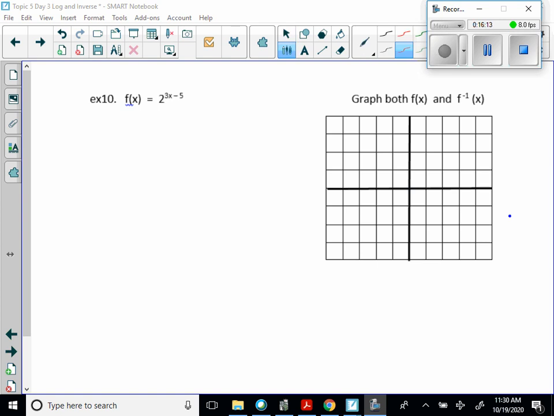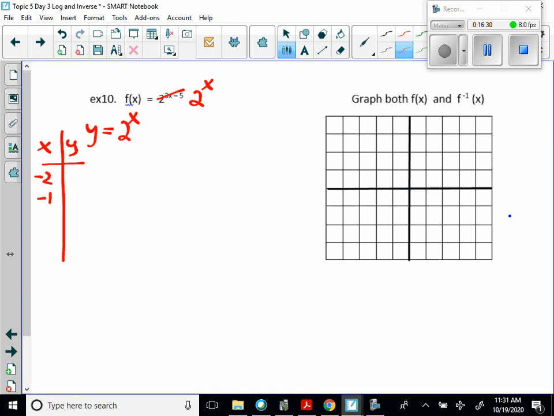Okay, for this one, we're just going to graph 2 to the x. So we're going to graph y is equal to 2 to the x. And so we need to make a table for that. So x, y: negative 2, negative 1, 0, 1, 2. And then y is going to be 0.25, 0.5, 1, 2, and 4.